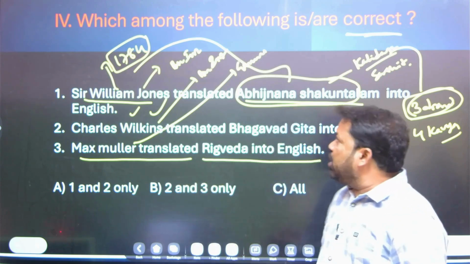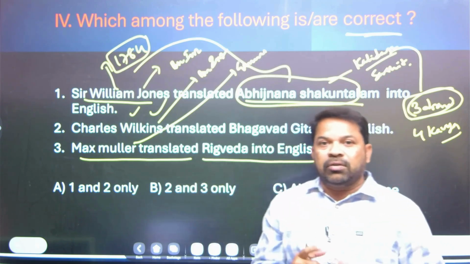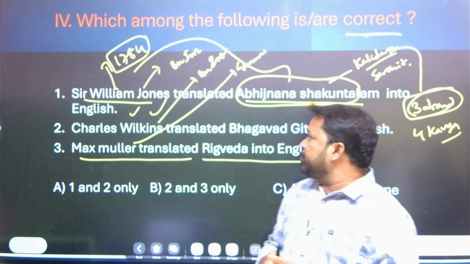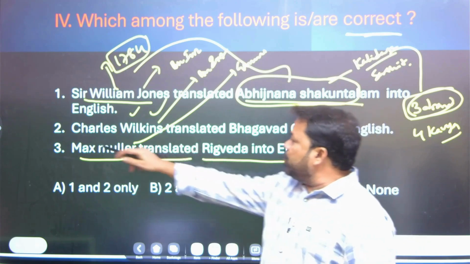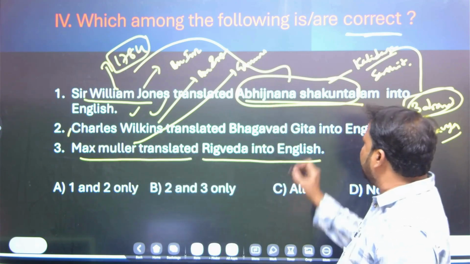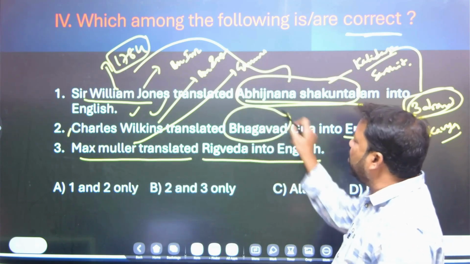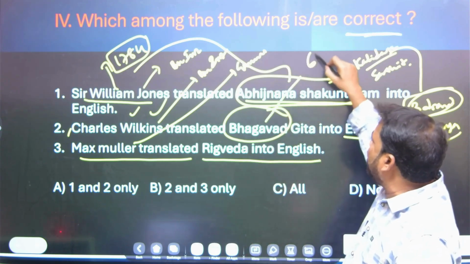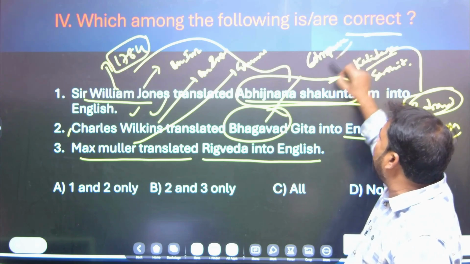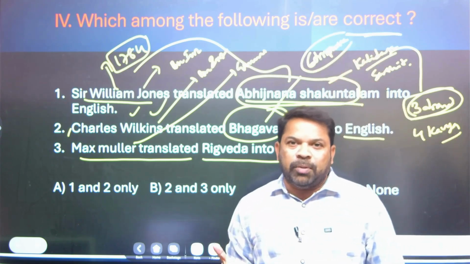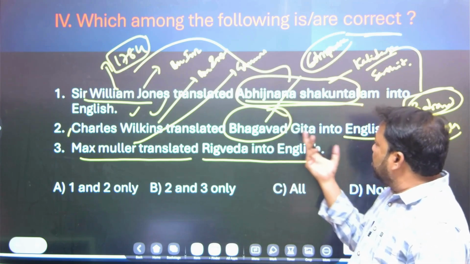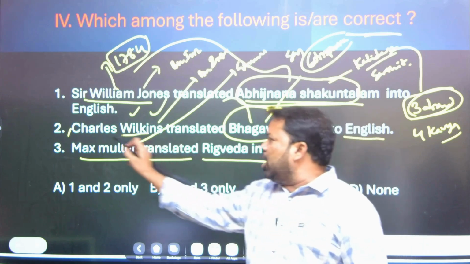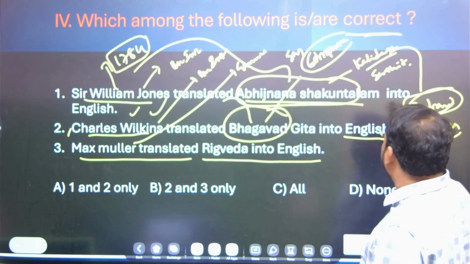Through this Asiatic Society of Bengal, he preserved and collected the old objects. Yes. And let's move to the second statement. Charles Wilkins translated Bhagavad Gita into English. And you know very well, Bhagavad Gita is a part of Mahabharata, and it belongs to the 6th Parva of Mahabharata. You can call it Bhishma Parva. This was also in Sanskrit language, which was translated into English by Charles Wilkins. This is also a right statement.